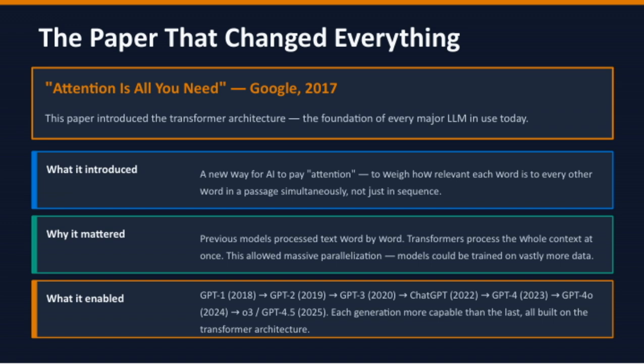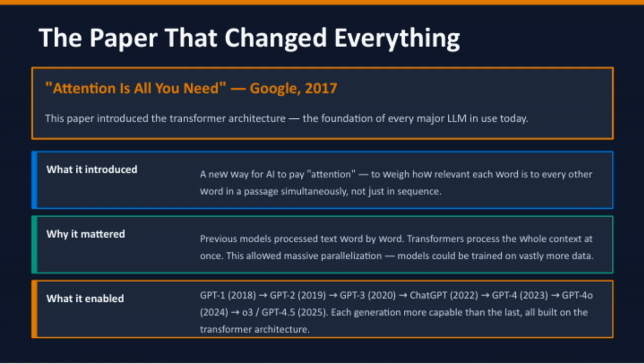This approach allowed for massive parallelization, meaning models could be trained on way more data, much faster. And why does that matter? Because it introduced a new way for AI to pay attention. Instead of just looking at words sequentially, the model can now weigh how relevant each word is to every other word in a passage simultaneously. This was a game changer for understanding language in a more nuanced and accurate way.